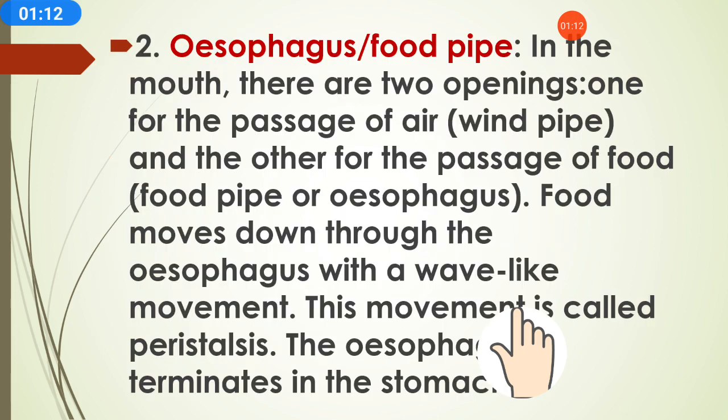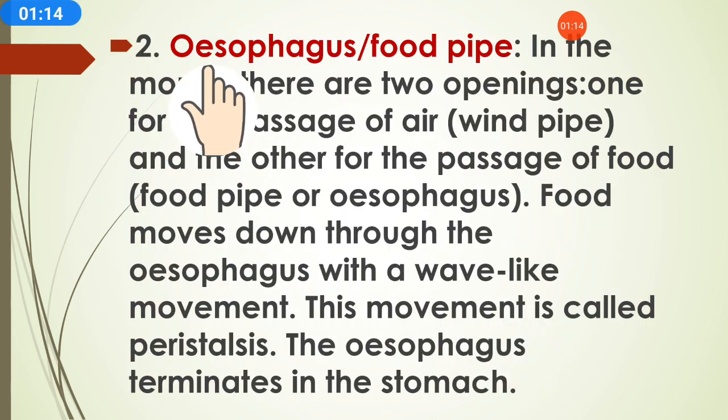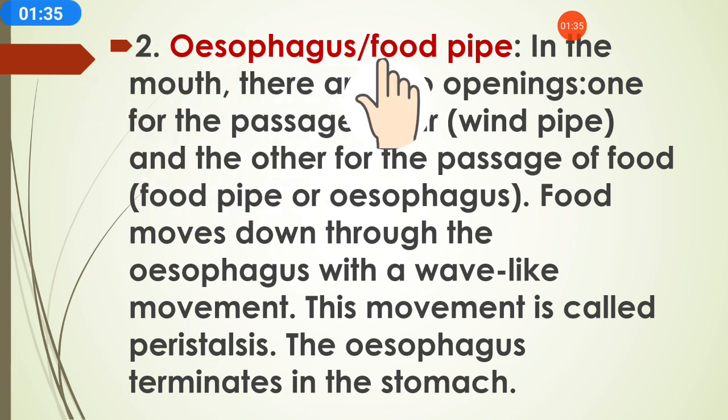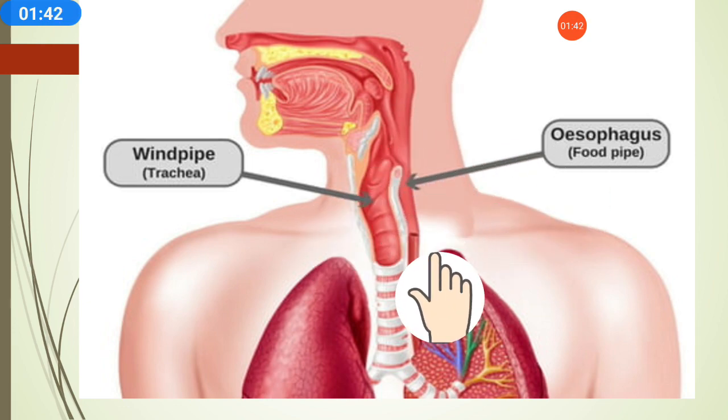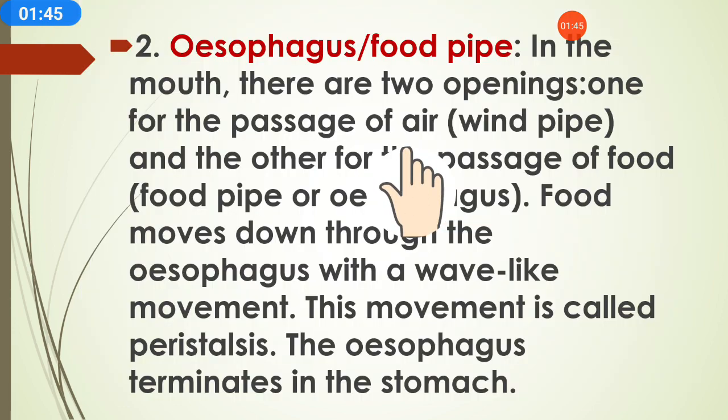So let's start. The second point of nutrition in humans means how in the human body we absorb nutrients in different steps and through different processes and different organs. The second step of digestion is the esophagus, which is also called the food pipe. So we'll see this.